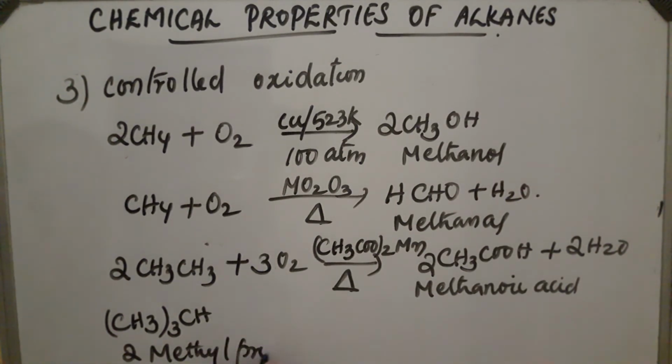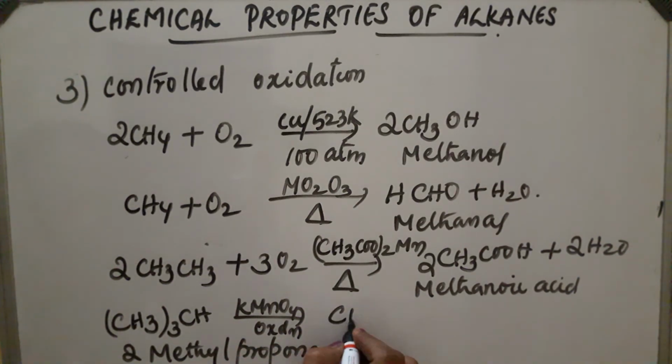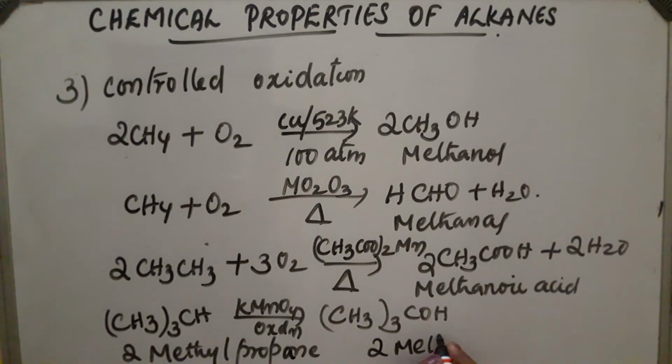This on oxidation in presence of KMnO4 gets converted into a tertiary alcohol, H gets converted into OH. So this will be 2-methyl propan-2-ol.